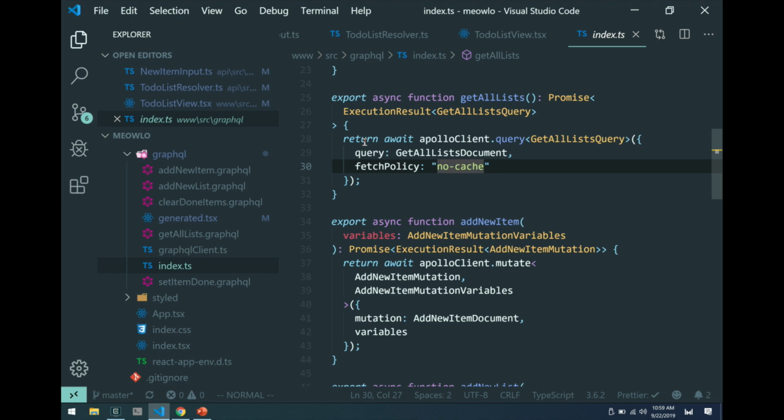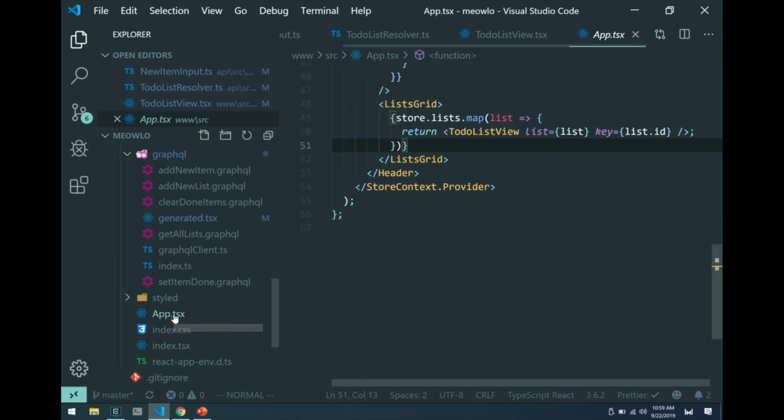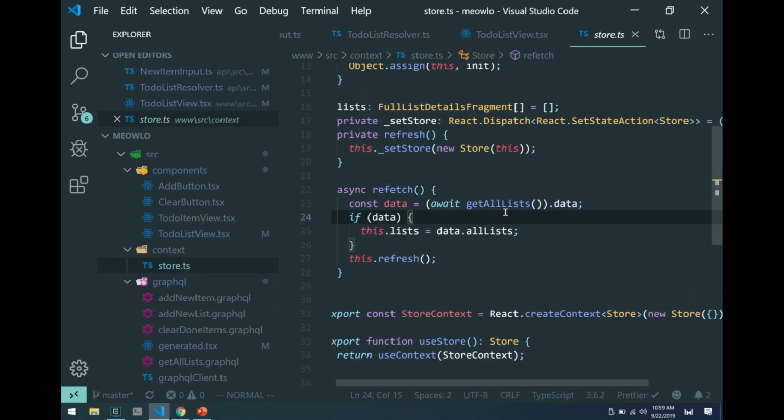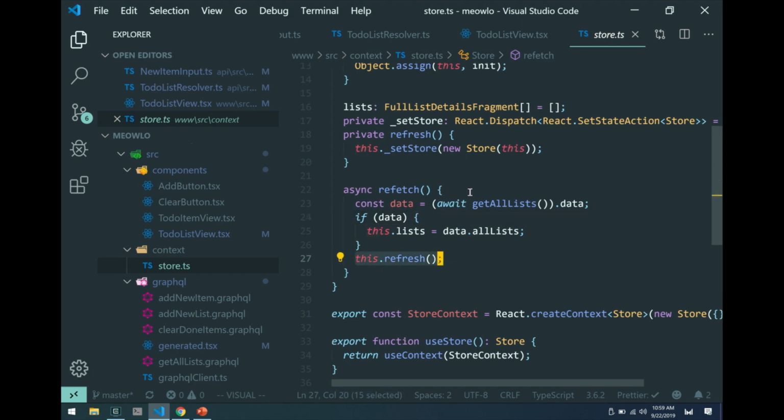But it's kind of a moot point because this function effectively blows away all of the state and then replaces it with something else. So maybe the missing piece is, you might wonder, how exactly am I updating the state? If I'm calling this thing, and I'm calling refresh, how did I update this store object? And you can see it's kind of hacky. It's making this network call, and then it's setting this.lists. And somehow it's saying, okay, I have a new lists property. How do I notify everybody who's observing this thing? It doesn't really quite work like that, but how do I basically tell my component tree to re-render itself because I have a new state?